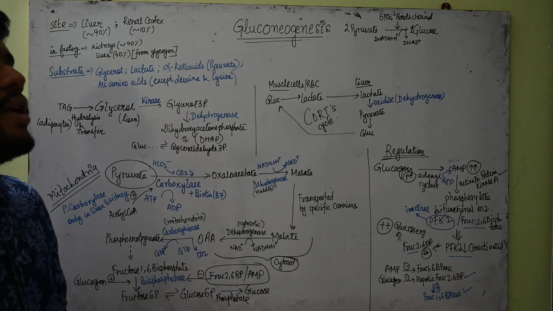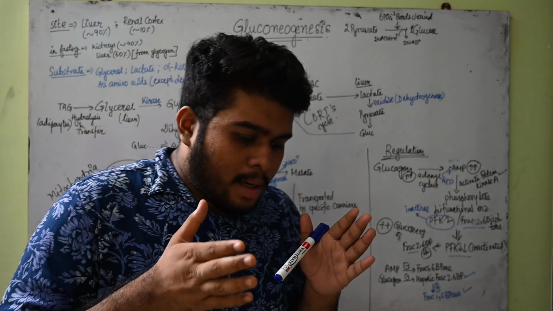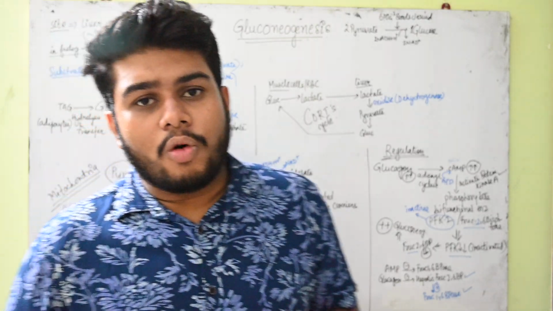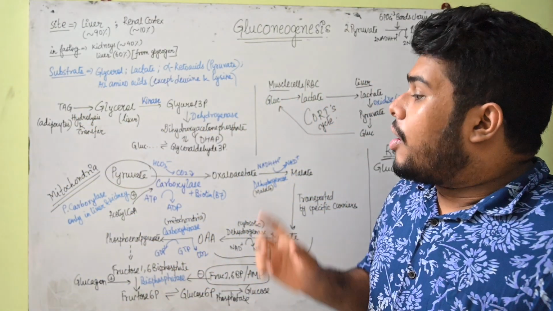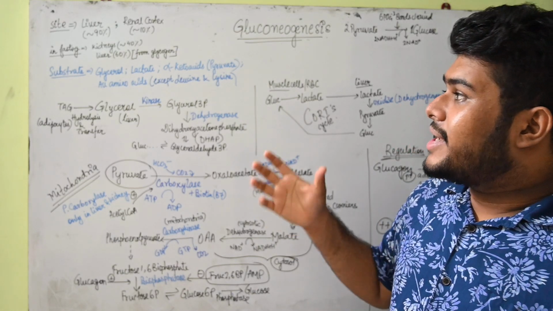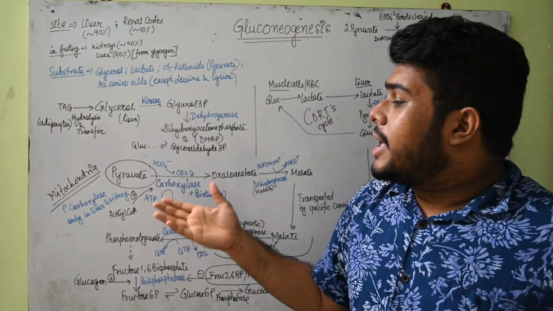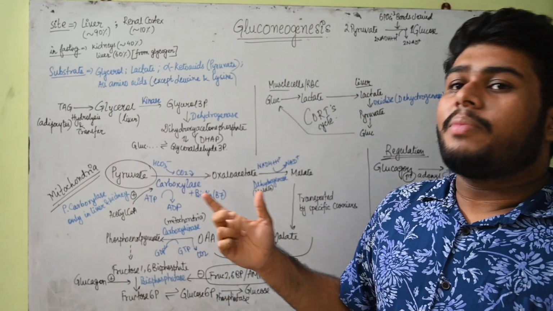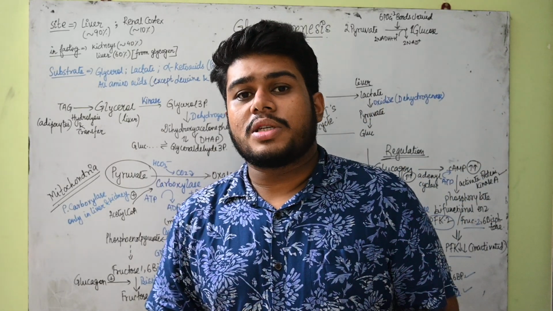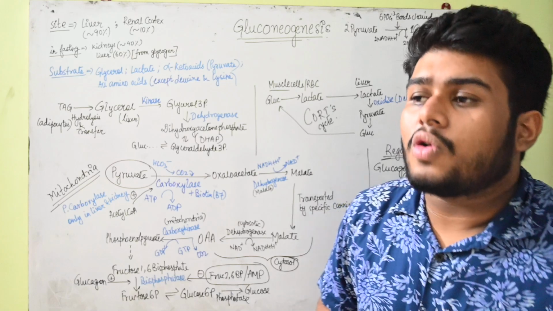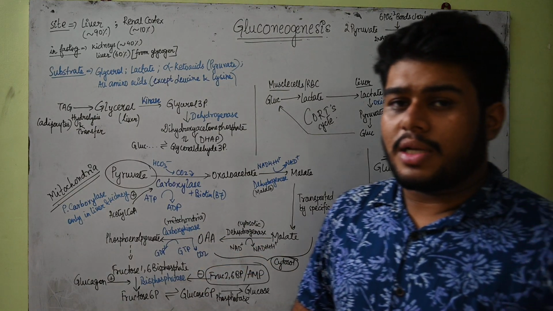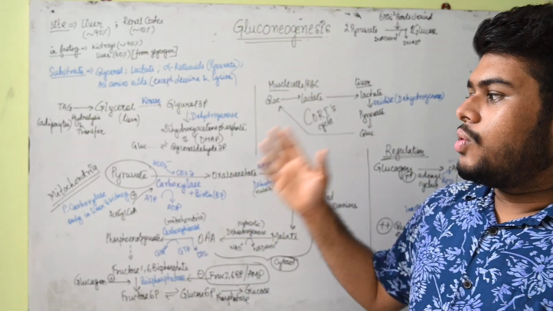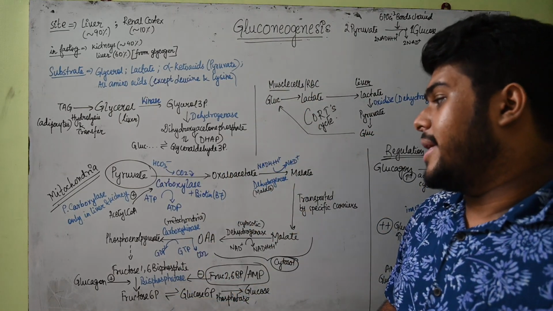Mainly remember that in the fasting stage, kidneys will be comparatively more activated. Another important thing, why do these things happen? Because pyruvate carboxylase is present in the mitochondria of liver and kidney cortical cells, and that's why gluconeogenesis is happening over there.